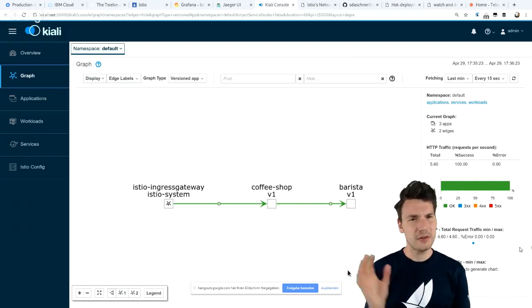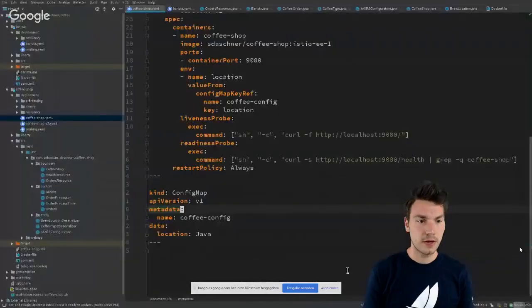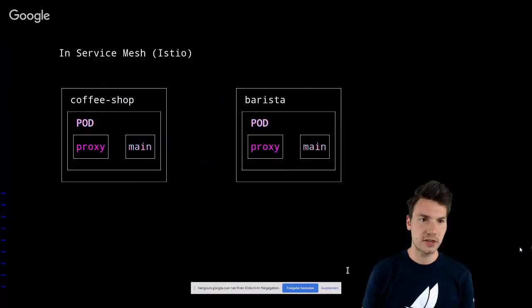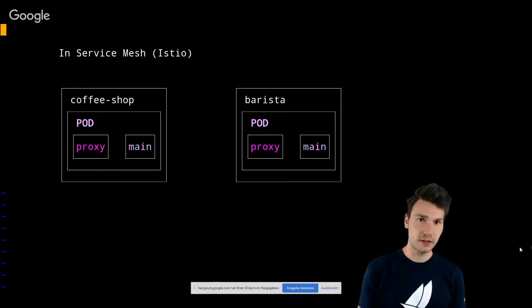So now, how does that work? Especially that observability being provided out of the box. In service mesh technology, or in Istio specifically, we have our services, our Kubernetes services, and our deployments that are running instances, running pods. But now, instead of only having the main container, we actually have a second container, a so-called sidecar container, a proxy container.